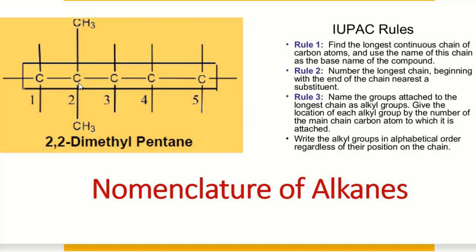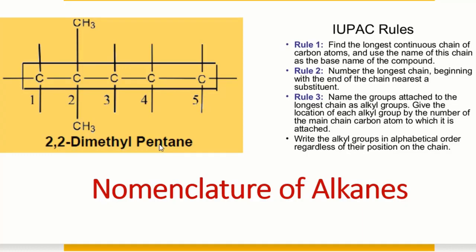So this methyl belongs to carbon number 2. This methyl is also carbon number 2. So its name will be 2,2-dimethyl pentane. So these branches act as an alkyl group. Means methane changes to methyl, ethane changes to ethyl, and propane changes to propyl. So its name will be 2,2-dimethyl pentane.